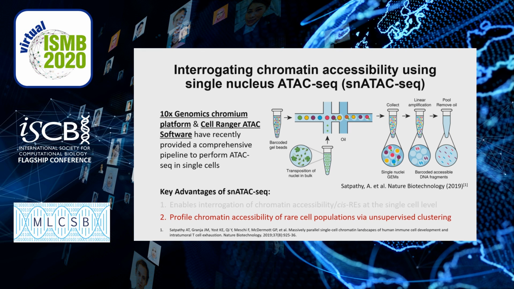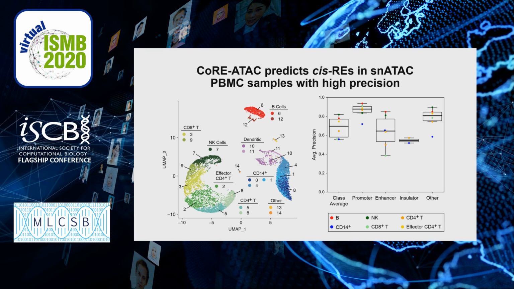With CoRE-ATAC, we focus on the second point, where we want to investigate whether or not CoRE-ATAC can predict cis-regulatory element function in these rare cell populations that we can identify using unsupervised clustering of single nucleus ATAC-seq. So to test this, we obtained public PBMC single nucleus ATAC-seq data and performed unsupervised clustering to identify a diverse set of immune cells. Using these immune cells, we then obtained chromHMM state profiles in order to provide us a list of annotations associated with these different accessible regions corresponding to these different immune cells.